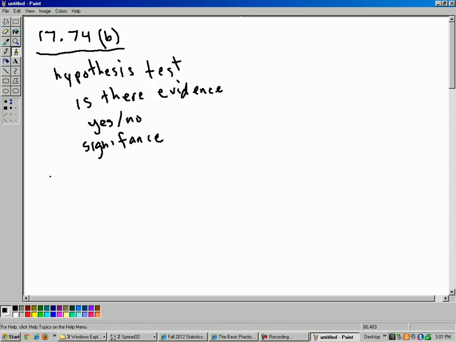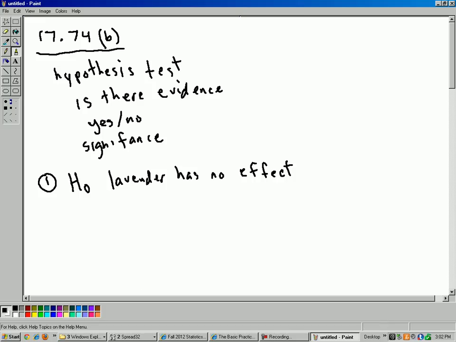So that means step one, write the hypotheses. Step two, get the data. Step three, do the analysis. Step four, do the conclusion. So what's the hypothesis here? The null hypothesis is that the answer is no, that the lavender has no effect. Let's put it in words first here. So the lavender has no effect on how long customers stay in the restaurant.